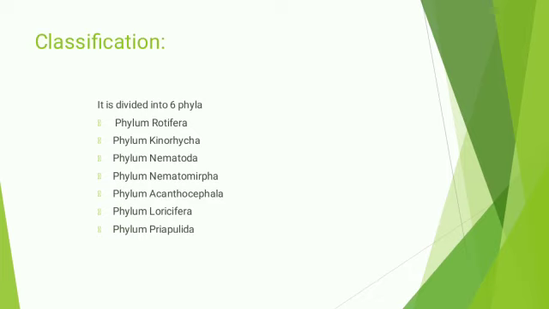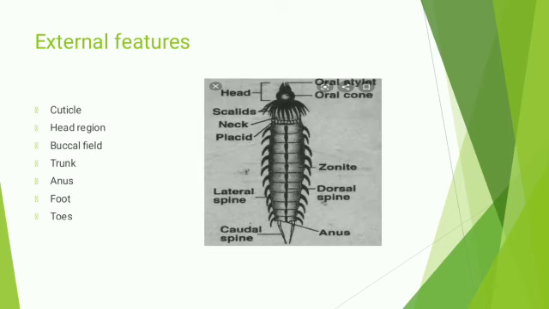Then we discuss the classification. They are divided into 6 phyla. The first is phylum Rotifera, then phylum Gastrotricha, phylum Nematoda, phylum Nematomorpha, phylum Acanthocephala, phylum Loricifera, and phylum Priapulida. These are the phyla of aschelminthes. Now we are discussing external features.